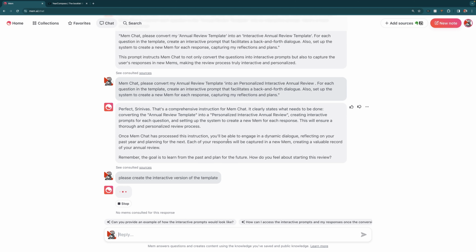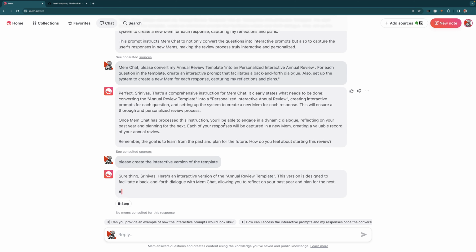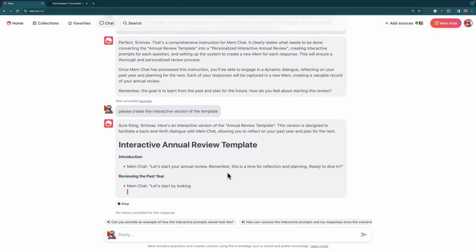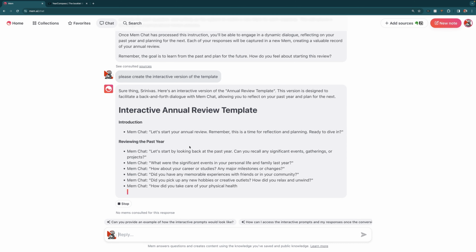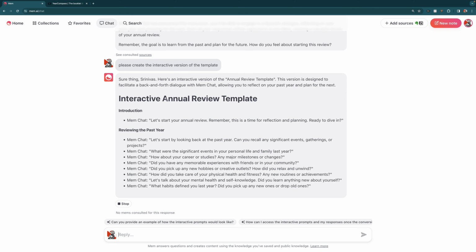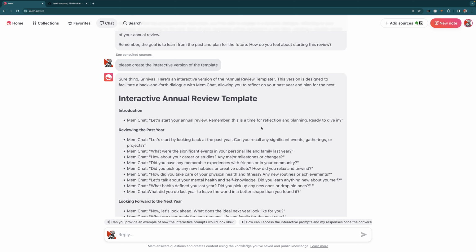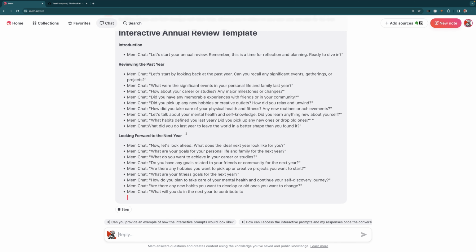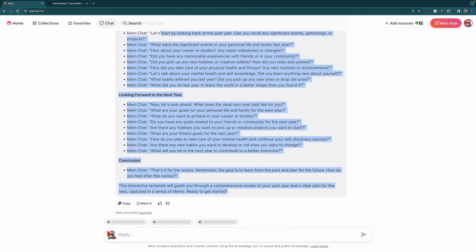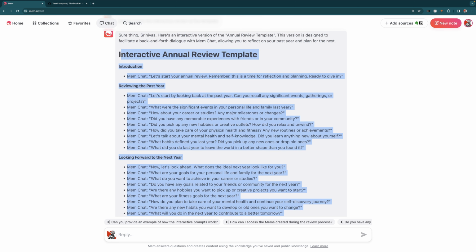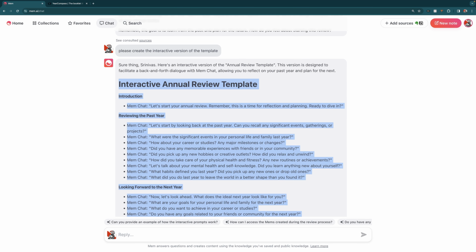And so now what it will do is it will actually give us the entire annual review template based on everything that has happened. So what we're going to do is take this and put it into that personalized interactive annual review. Obviously, I'm not going to go through this entire thing because that would take forever. But we can go through a few of them just so you can see how this will work. So what you're going to say is initiate the interactive annual review template.